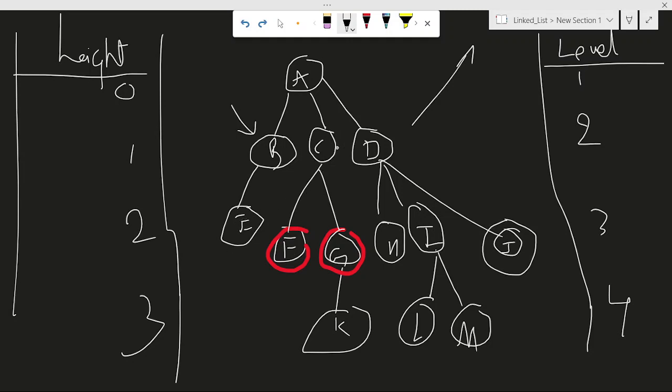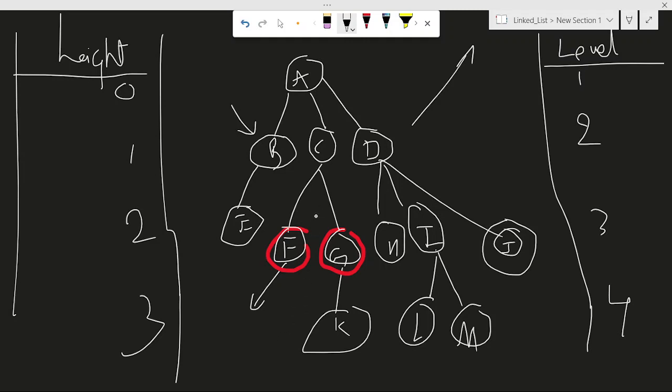C is an internal node, or you can call it a non-leaf node or non-terminal node. So D is a non-leaf node. Okay, G is also a non-leaf node. F is not a non-leaf node because the number of children it has is 0. Right? Means degree is 0. If degree is 0, then they are called leaf nodes.